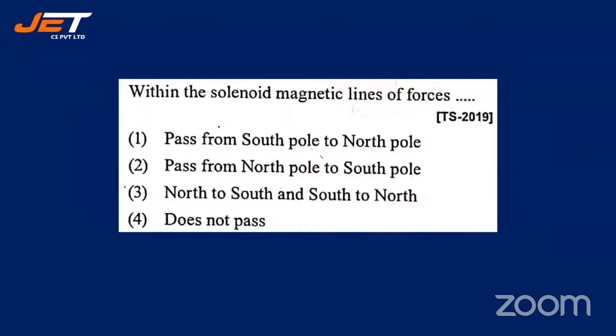Within the solenoid, magnetic lines of force pass from South Pole to North Pole, pass from North Pole to South Pole, North to South and South to North, or do not pass. Inside the solenoid, students, within the solenoid, how do magnetic lines of force pass? Is it possible that they pass both ways? So the third is ruled out. The fourth is also ruled out because they do pass. So it should be between 1 and 2. Think about it and answer the question, students.